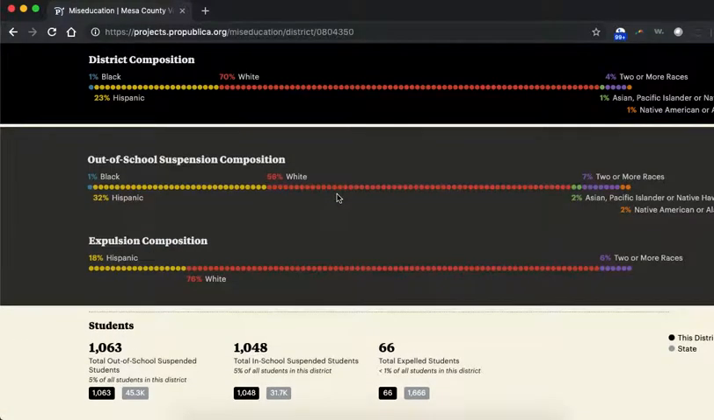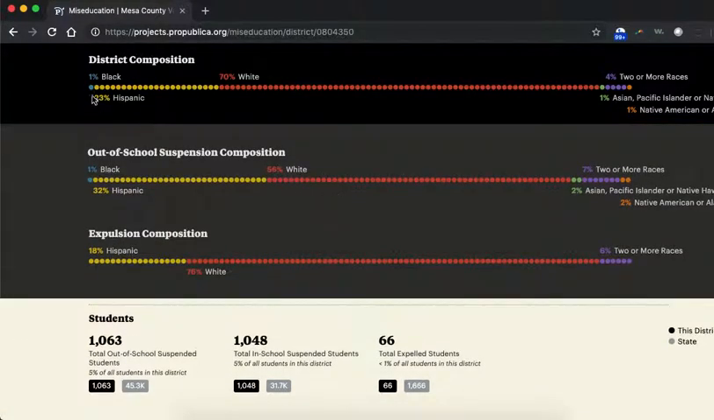So as we move down to discipline, you can see that black students are suspended along the same ratio as their population. 1% students in the population, 1% of students are suspended. That's good, that's equitable. The school population is 23% Hispanic, yet the out-of-school suspension is 32%. That is higher, so there's a disparity there. 56% of the students who are suspended are white. That's lower than the percentage of white students in the district.